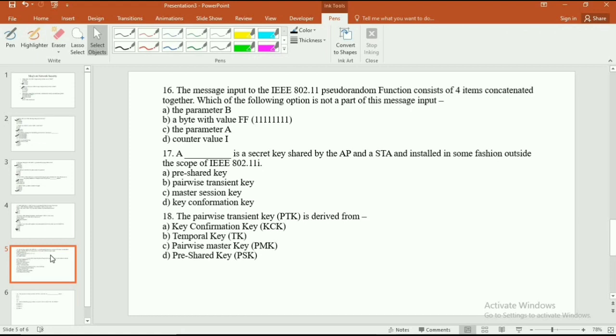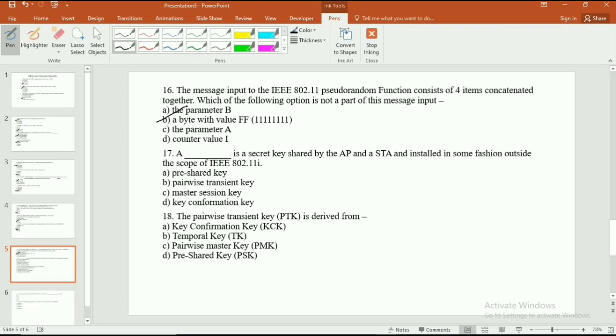Option A the parameter B, option B a byte with a value FF, in brackets 8 times 1, option C the parameter A, and the last option is counter value I. The correct answer is option B, a byte with the value of FF in brackets 8 times 1.